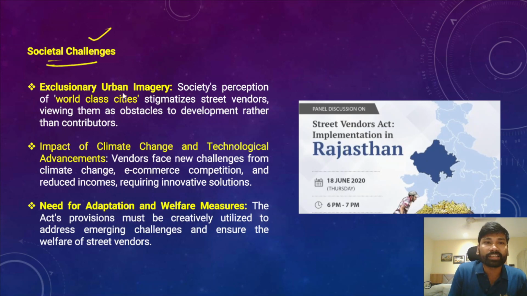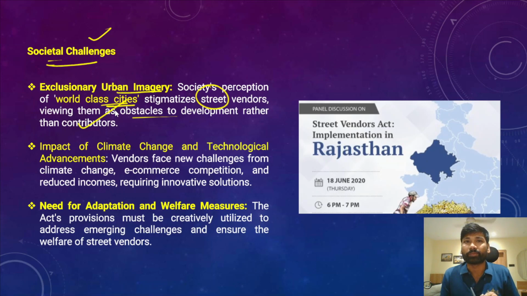For example, exclusionary urban imagery, because if you look at urban centers' image as world-class cities, they stigmatize street vendors, viewing them as an obstacle to development rather than a contributor to urban development. We very often hear comments from people in urban areas that these street vendors occupy every place, thereby they are hindering, or are like an obstacle to urban development, rather than recognizing the contribution to the economy that these street vendors make.